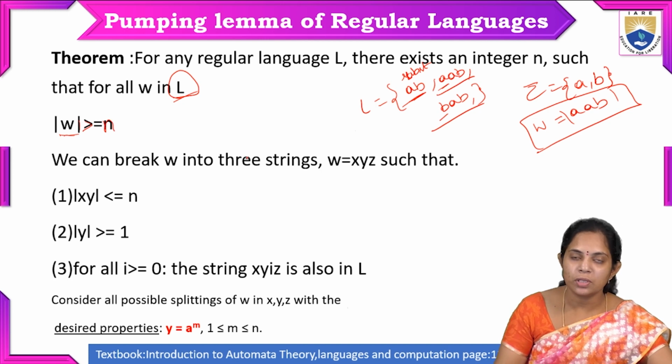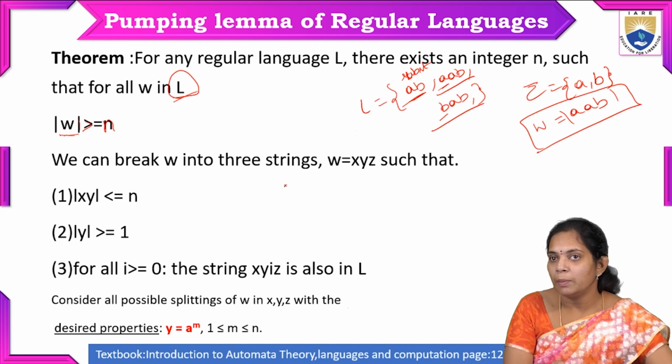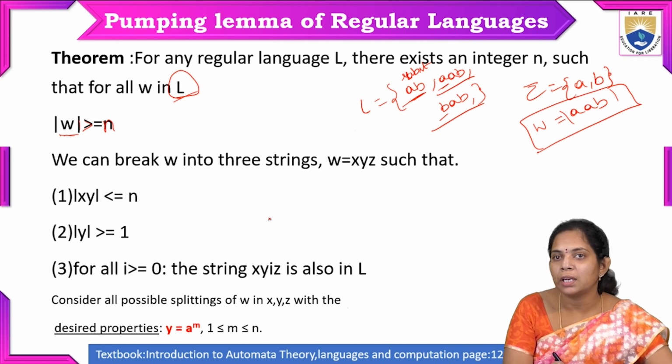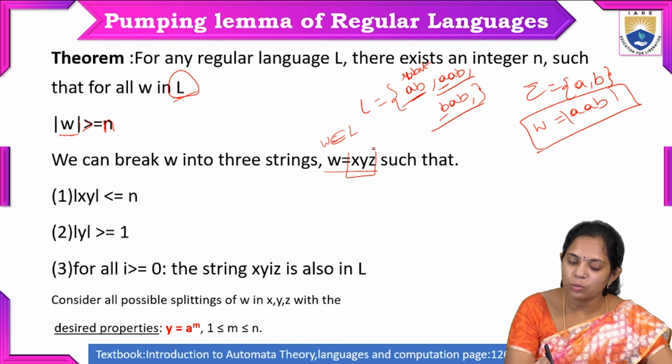And we will also discuss the conditions we have to satisfy for this pumping lemma to prove whether a given language is a regular language or not. So here we have taken one input string, which is formed from the given language and belongs to the language. We have to take that input string and divide it into three parts: X, Y, Z.